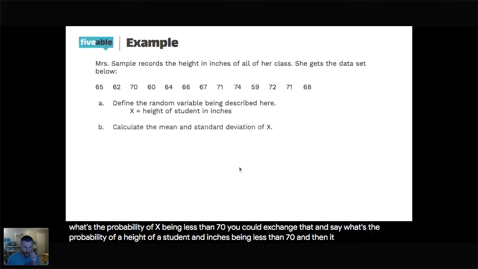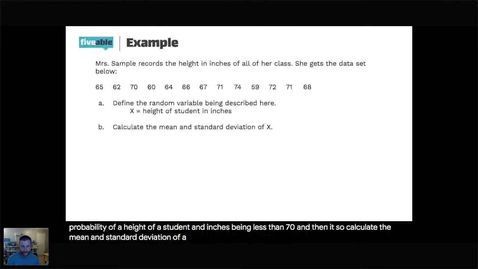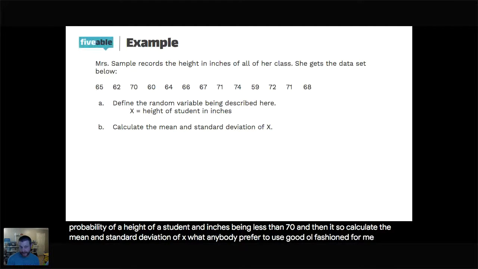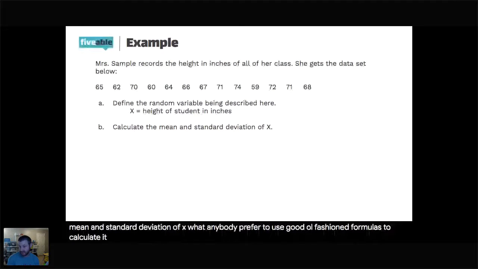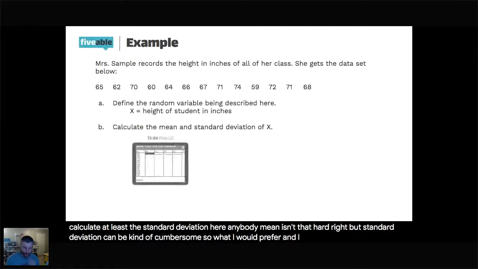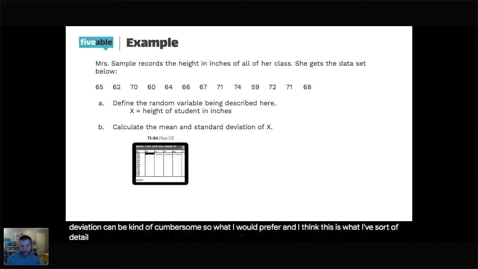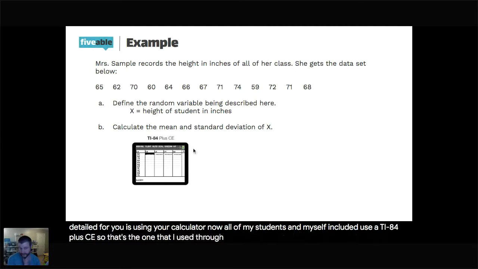Okay, so calculate the mean and standard deviation of X. Would anybody prefer to use good old-fashioned formulas to calculate at least the standard deviation here? Anybody? Mean isn't that hard, right? But standard deviation can be kind of cumbersome. So what I would prefer, and I think this is what I've sort of detailed for you, is using your calculator. Now, all of my students, and myself included, use a TI-84 Plus CE. So that's the one that I used through this software.